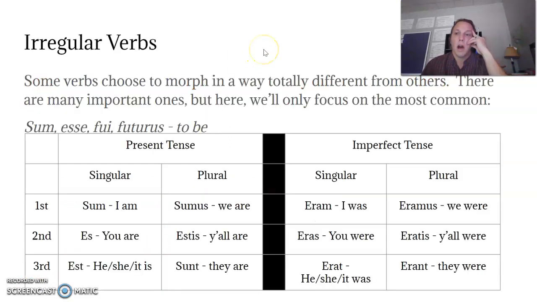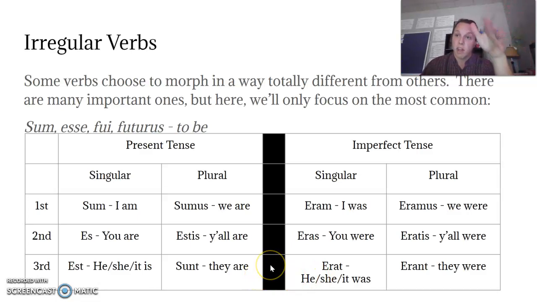All right. Our last little hurdle here is, after having talked about the present and imperfect tense, let's talk about one of our most important irregular verbs. Irregular meaning it does not follow the same pattern as the regular verbs for its first, second, third, singular and plural endings in either tense. It just kind of does its own thing.